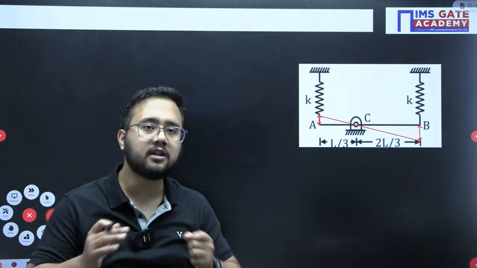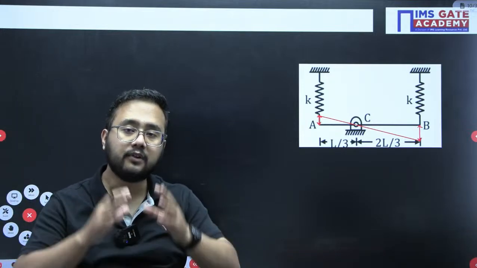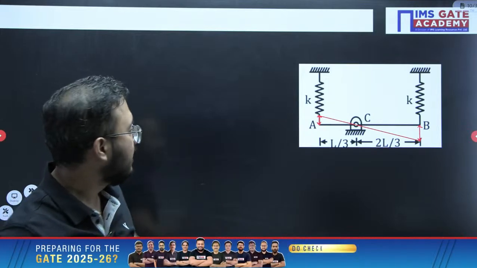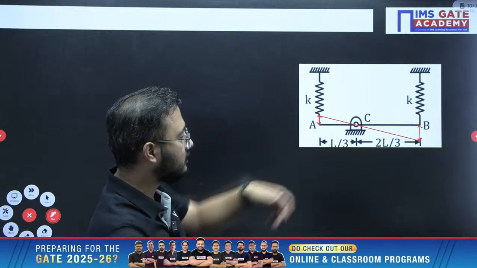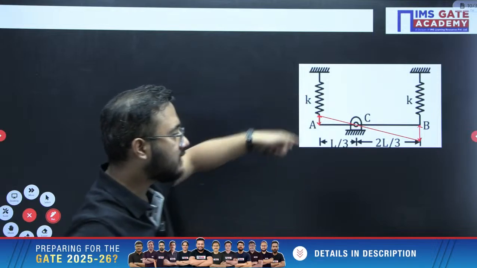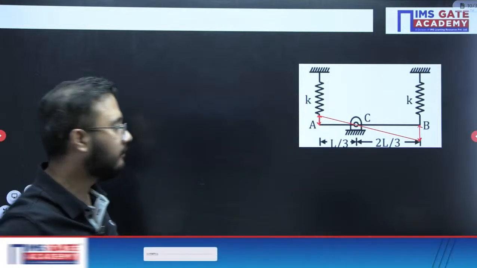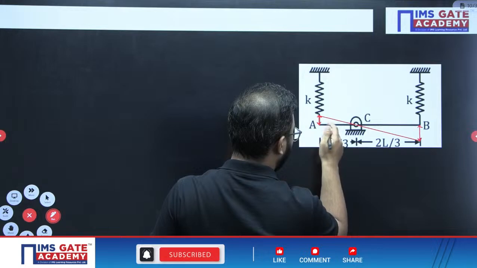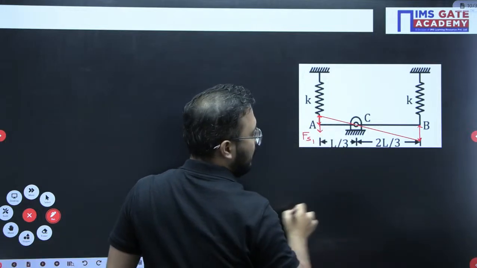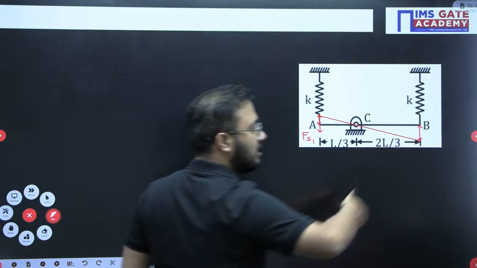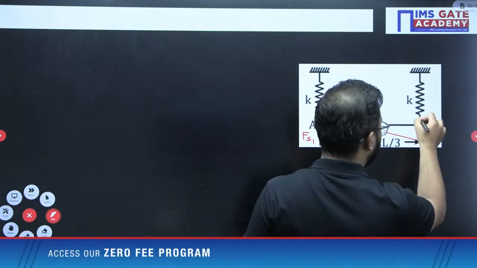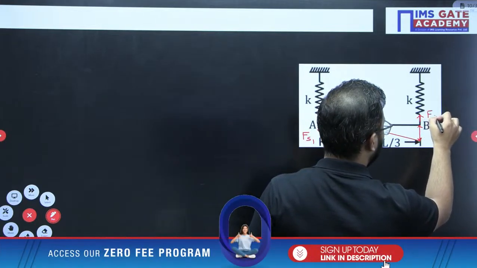I already mentioned that spring force always develops to oppose the deformation happening in the spring. Because of the clockwise rotation, this spring is going to compress. To oppose that compression, the spring force will act downward. Let's suppose I am writing it as Fs1. In this case, the spring elongates, and to oppose that elongation, the spring force will act in the upward direction. Let's call it Fs2.